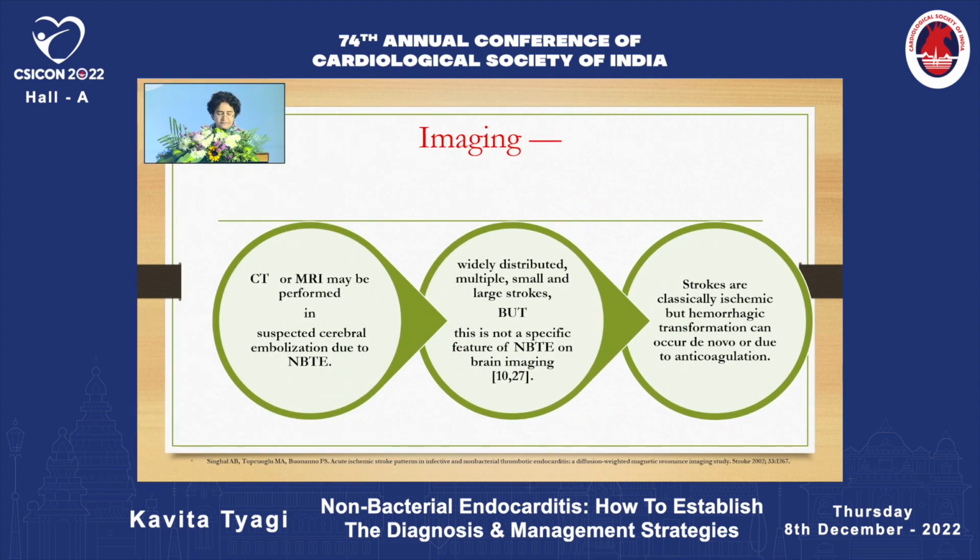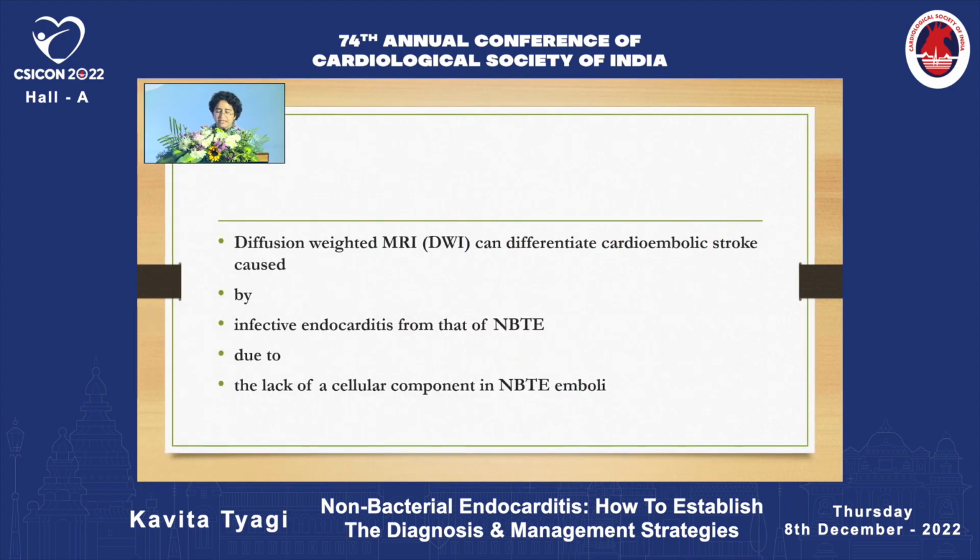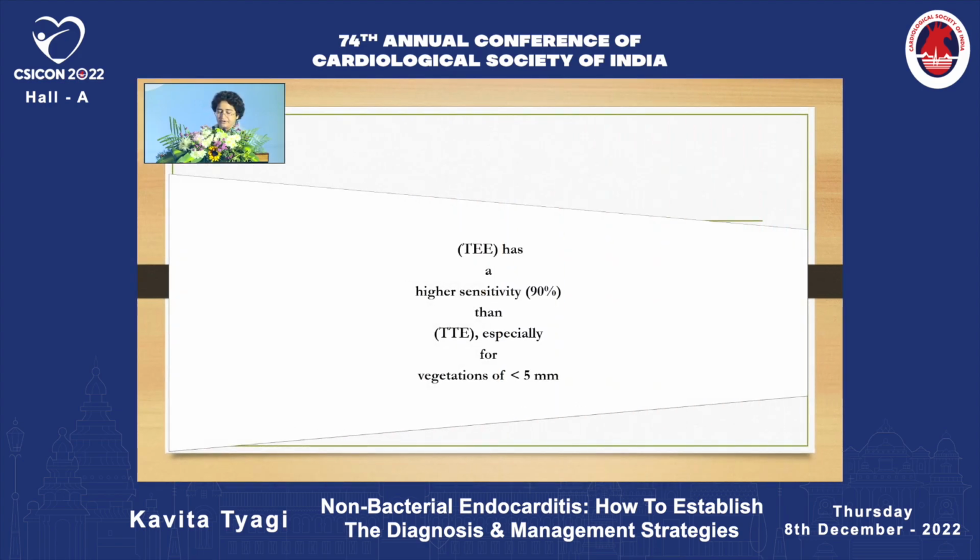CT or MRI may be performed in suspected cerebral embolization due to NBTE. The embolization in this case is widely distributed, multiple small and large strokes, but this is not a specific feature of NBTE. And strokes are classically ischemic, but hemorrhagic transformation can take place due to anticoagulation. Diffusion-weighted MRI can differentiate cardioembolic stroke caused by infective endocarditis from that of NBTE because there is a lack of cellular component in NBTE emboli. So we should specifically order that.